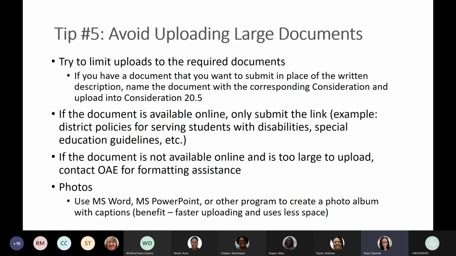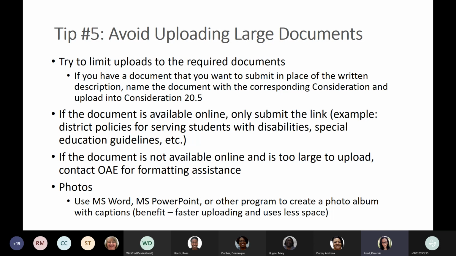Another thing to make it simpler is if there's a document that's available online, you only need to submit the link. We don't need the full version, especially if it's your district document that can be 100 pages or more, but we only need to see like 2 pages of it. If there's a link, great. You can put that in the written box, or you can email it to Andrina and she'll get it to the right person so that you don't have to upload those massive documents.